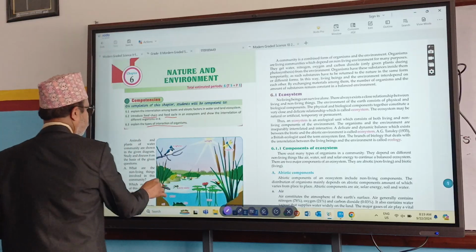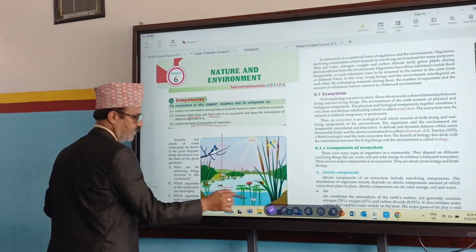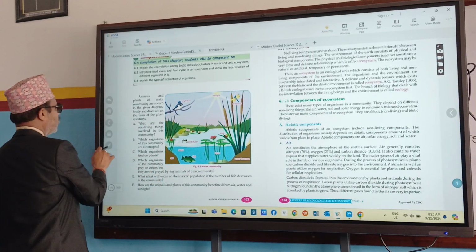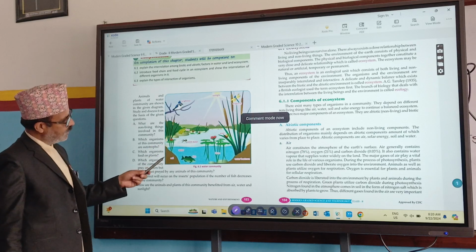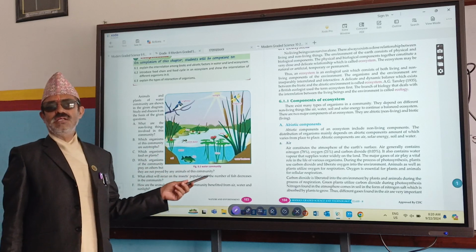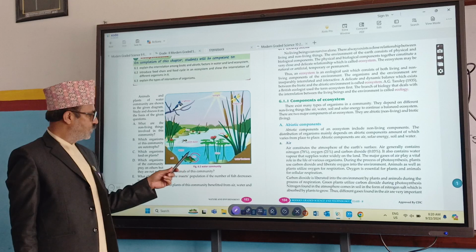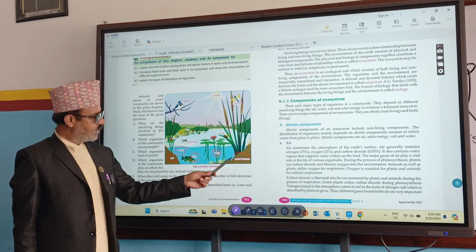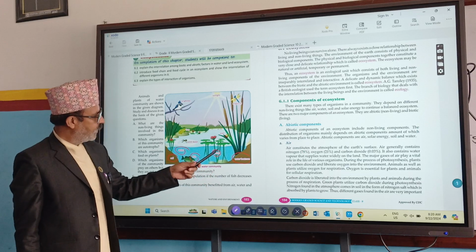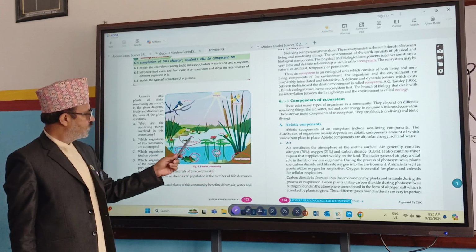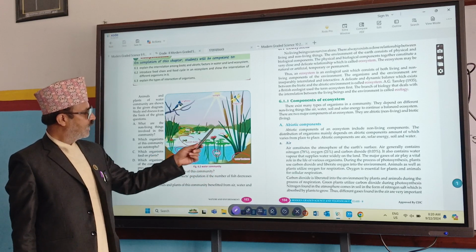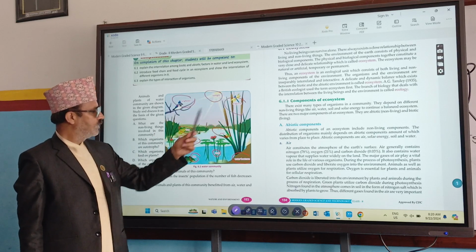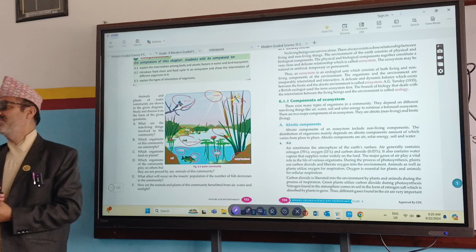You can see one structure here, look at the diagram. This is a water community. Here many organisms are connected: fish, water, soil, lotus, water boatman, a kind of plant, pond skater, frog, snail, kingfisher, sunlight, dragonfly. See, this is the community of this water.